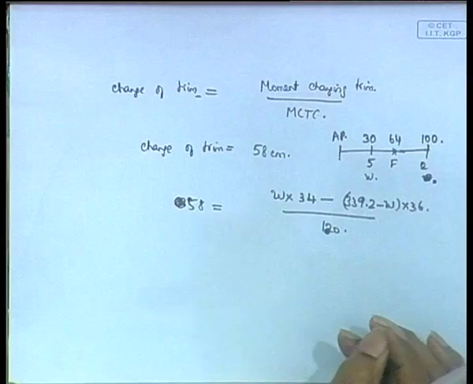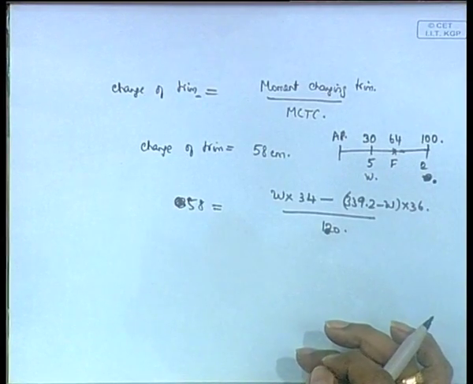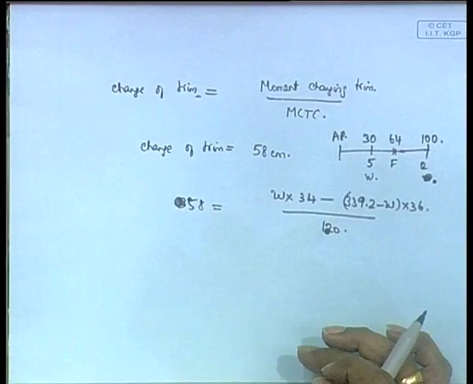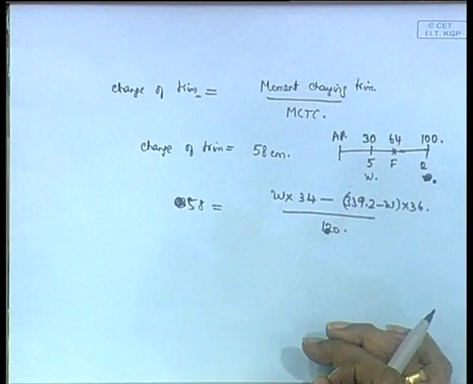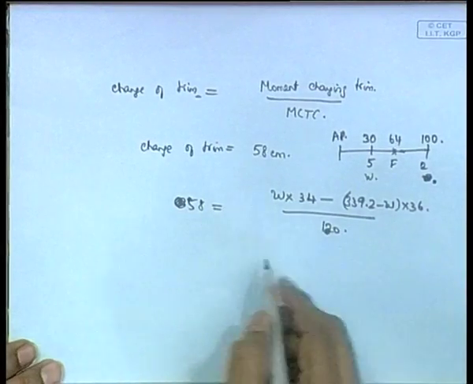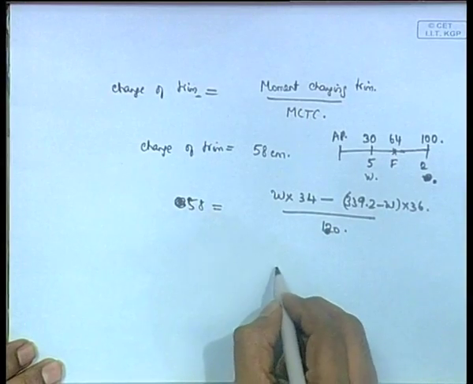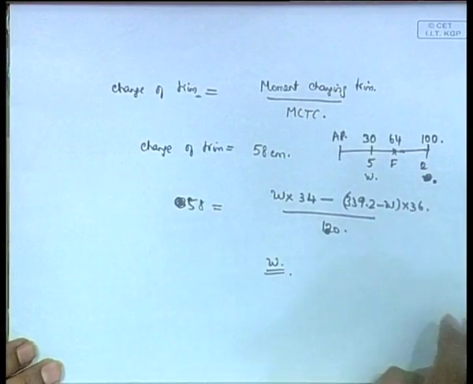One of them is positive, one of them is negative. Then you will get your W here.